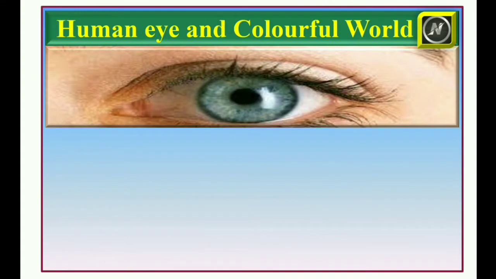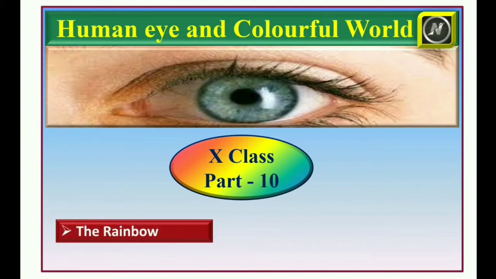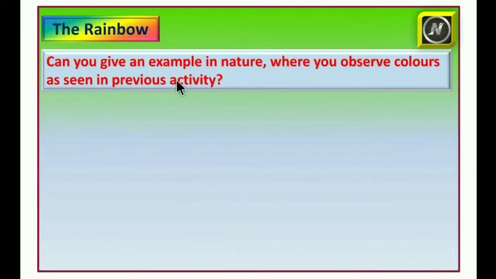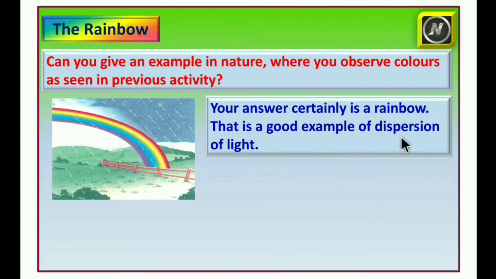Today, Human Eye and Colorful World, Class 10, Part 10. In this session, we are going to discuss about rainbow. Can you give an example in nature where you observe colors as seen in previous activity? In our previous activity, we observed 7 colors. Where can we see the same 7 colors in our nature? Obviously, you will tell that is rainbow. Your answer is certainly a rainbow. That is a good example of dispersion of light.